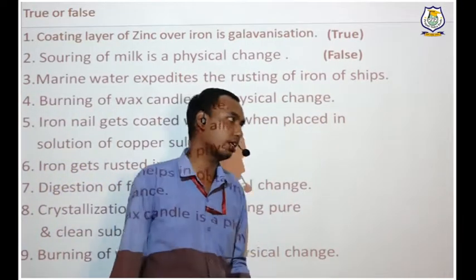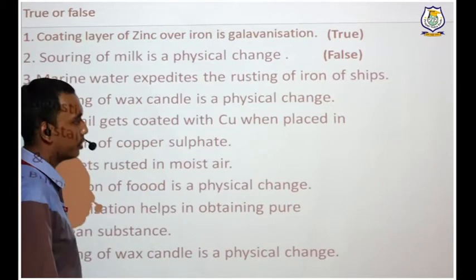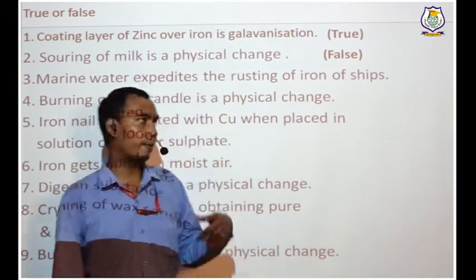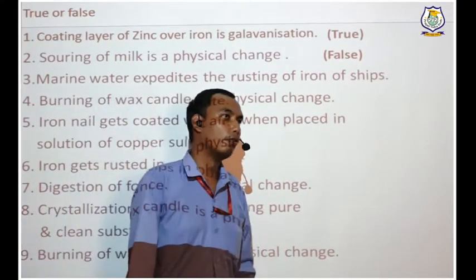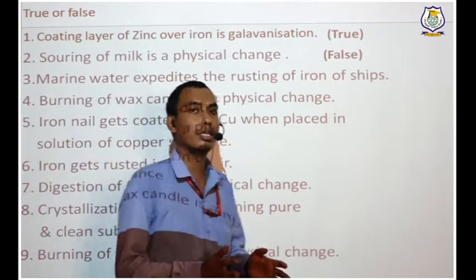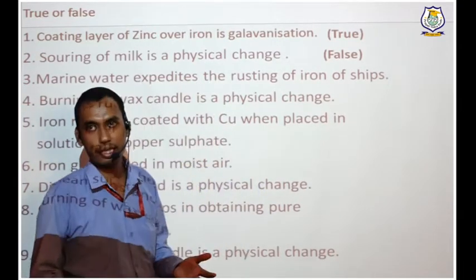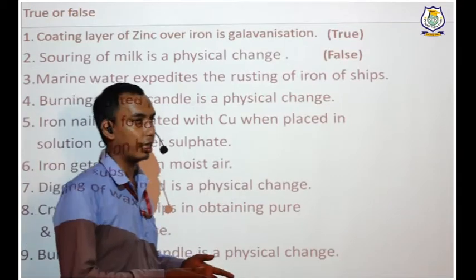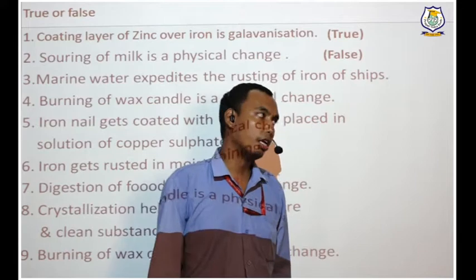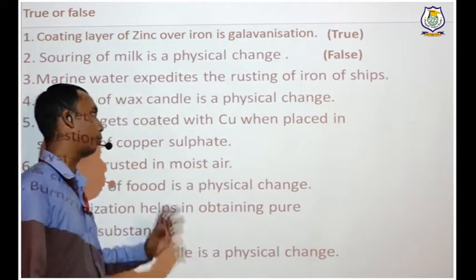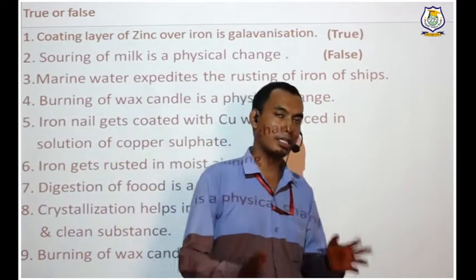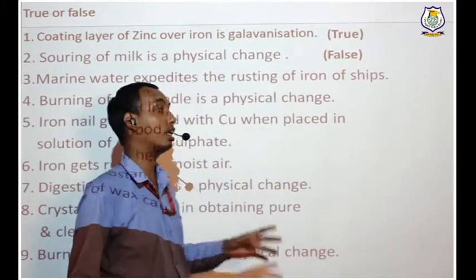Let's understand the question first. In this question they are telling that when ships or any iron object are kept in marine water or salty water, the chances of getting rusted increase. It will rust in a short period of time. Whereas if you keep the same container in normal water, which you have at home, it will take more time, while in salty water it will take less time.